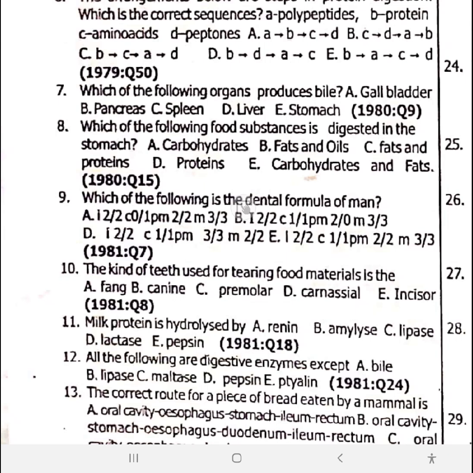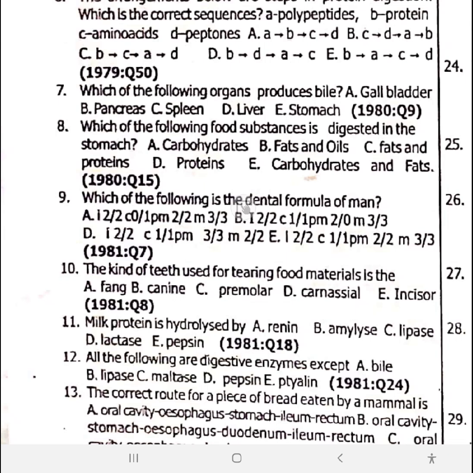Next, the dog is carnivorous. Hence it has 2 sharp pairs of prominent canine for tearing flesh. I want us to also write this: the carnassial teeth of a dog. They ask this one.